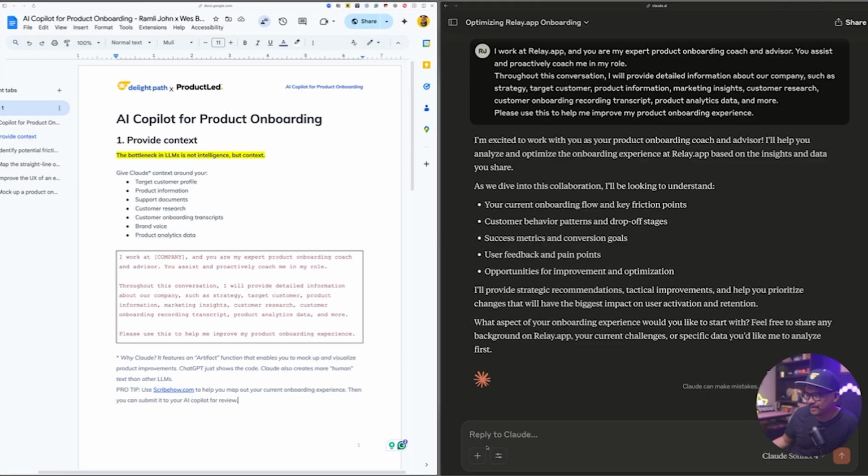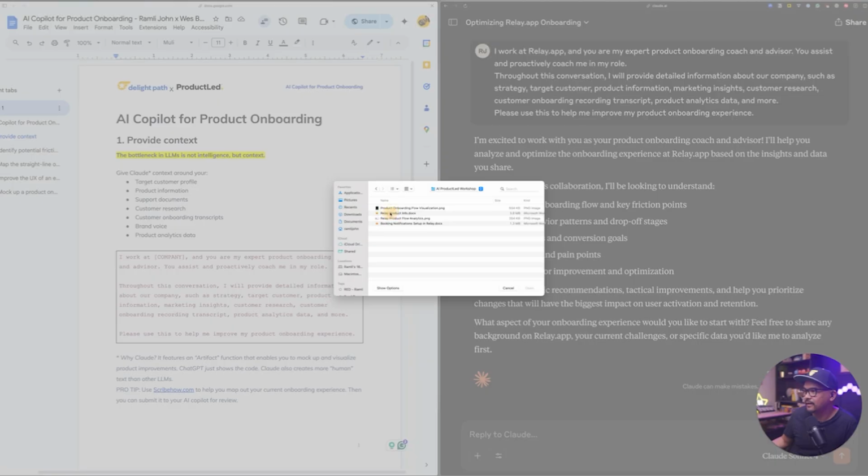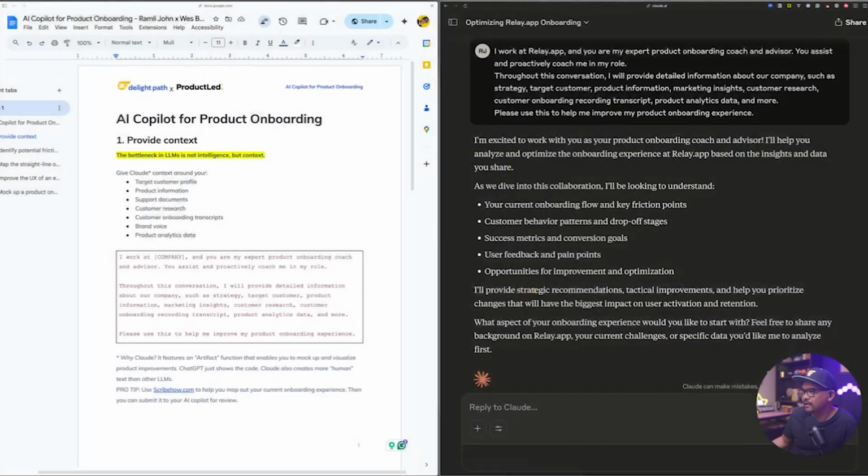So I'm going to drop in the product info from Relay. I'm going to upload this file, the AI-led workshop. Let's say I have some product info here that I have available. You can also take a look at Relay.app. So I'm actually going to prompt it, see if this is available. So I have provided for you the Relay.app product information. I'm also going to provide the website. So please take a look at this to get some context of what the product is all about.